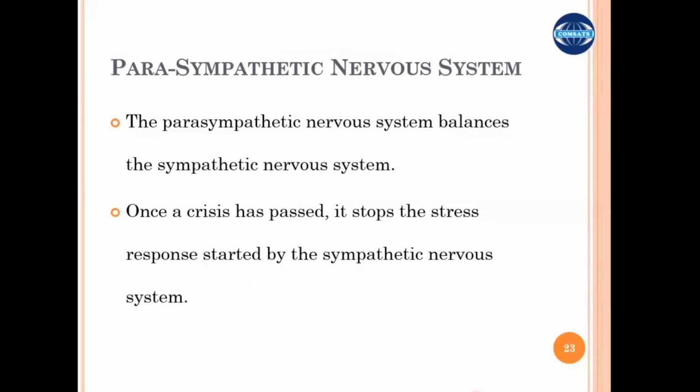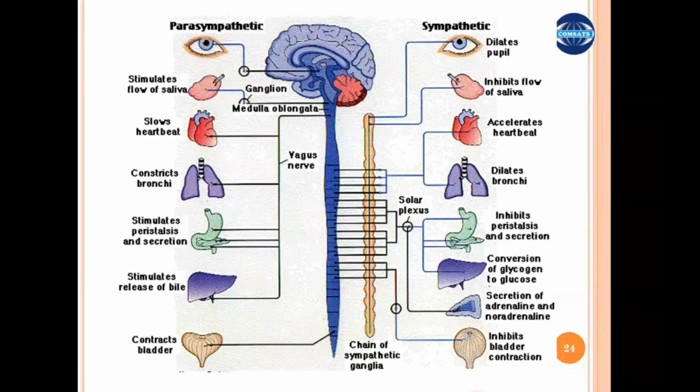Similarly, deep breathing starts, inhibition of the peristaltic and secretory movements within the digestive system, and the conversion of the excess glycogen to glucose to provide extra energy if it is required for the flight or fight response, right? And so on and so forth.